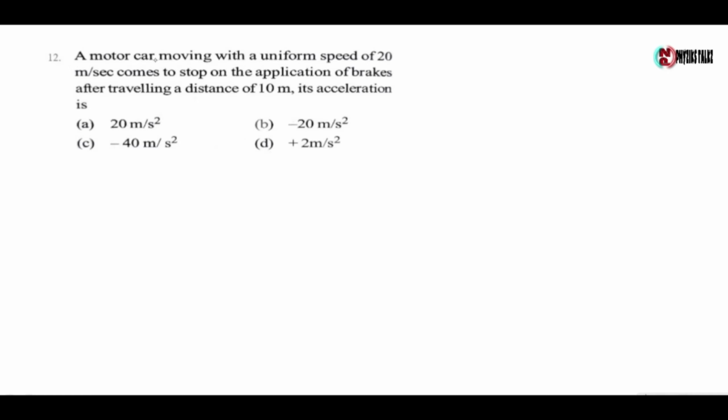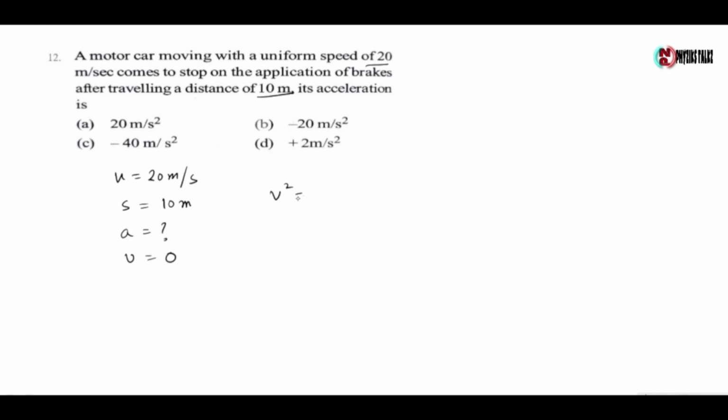Next question: a motor car moving with a uniform speed of 20 meter per second comes to stop on the application of brakes after traveling a distance of 10 meter. Its acceleration is. Now here the initial velocity of the car is 20 meter per second and the stopping distance s is 10 meter. We have to find the acceleration of the car, and the final velocity of the car is 0.